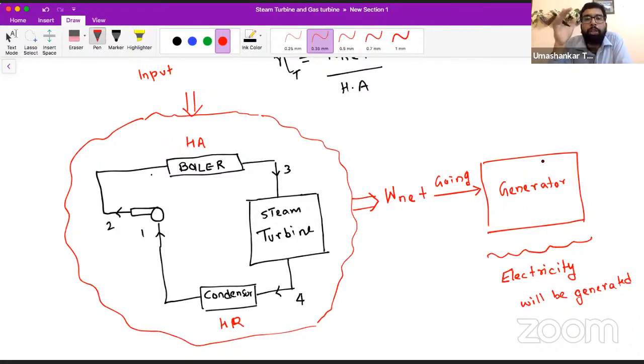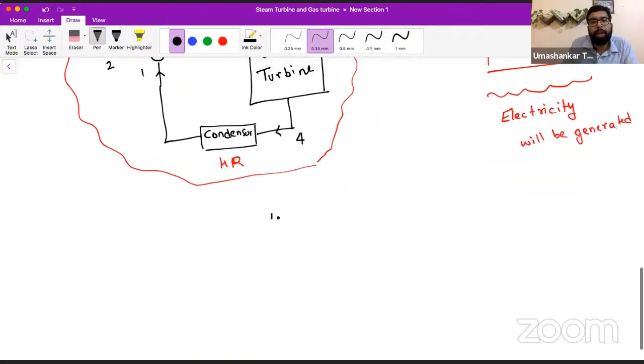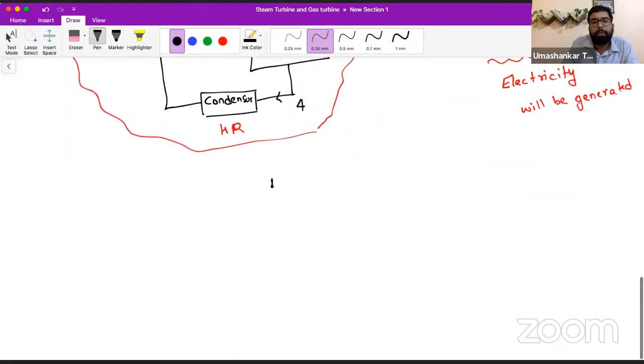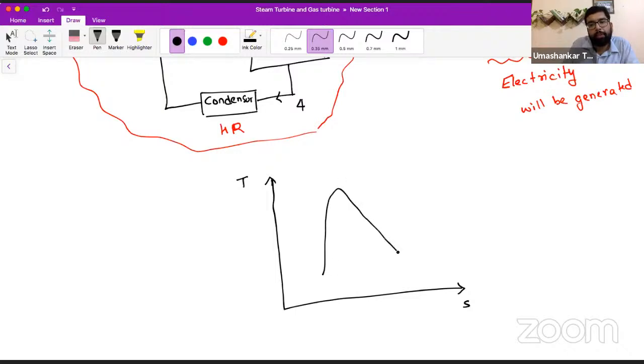So this is what we were studying before as well. Let me briefly describe how we were doing all this previously. We were preparing a TS diagram, like this, as I have prepared earlier as well.